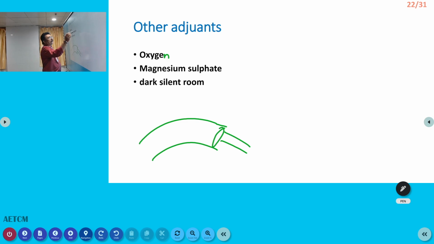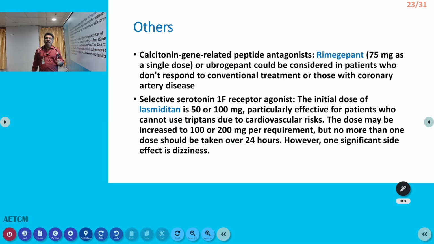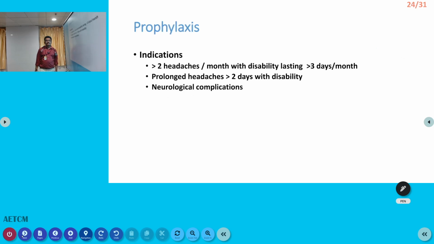Then magnesium sulfate can be given as an IV infusion. So that has got some effect. You can give 1 to 2 gram IV, and magnesium tablets also can be continued. And the patient should be kept in a dark, silent room. That is very important. Then there are some newer drugs that are not available at present in our country. That is Rimegepant 75 milligram can be started. Lasmiditan 50 milligram can also be given, but these drugs are not available at present in our country.